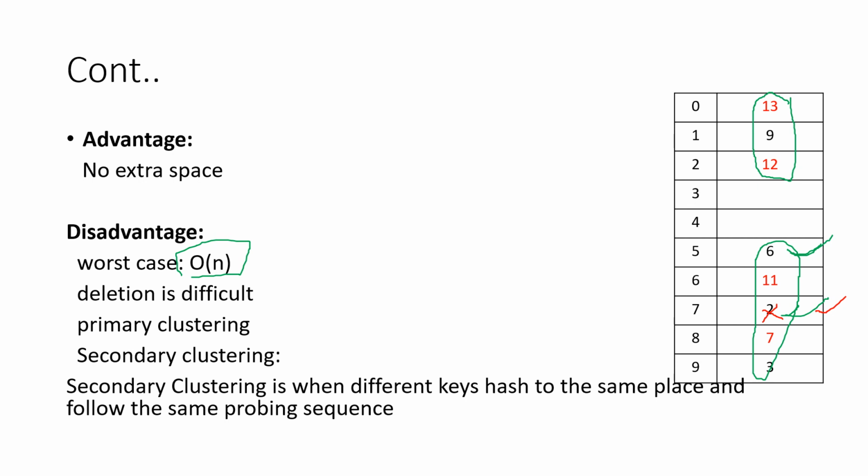Next, primary clustering is also a disadvantage, and the second is secondary clustering, which I'll explain in the next video.